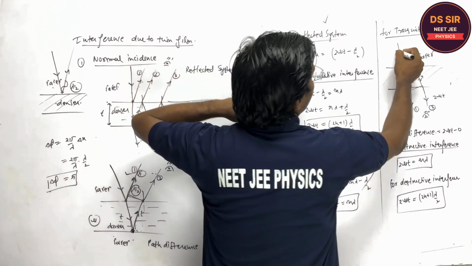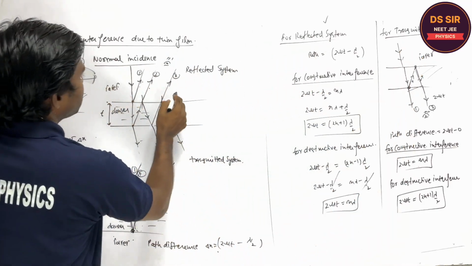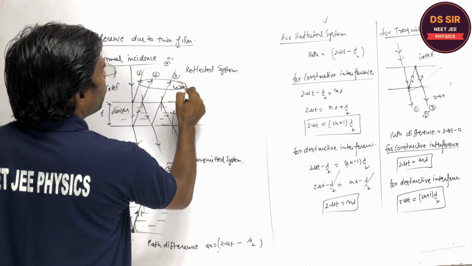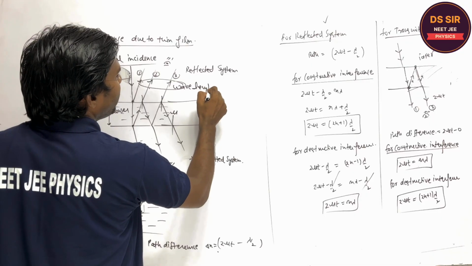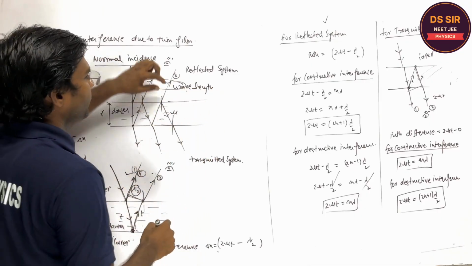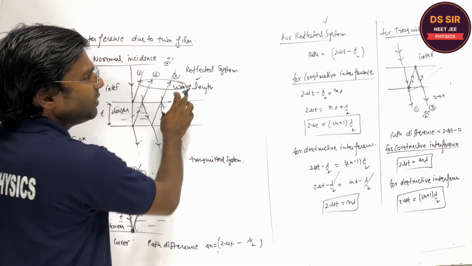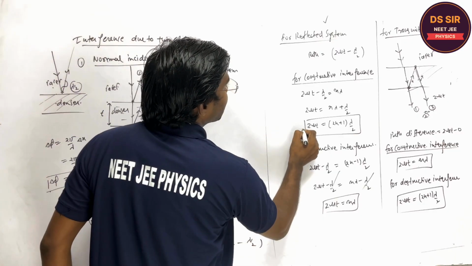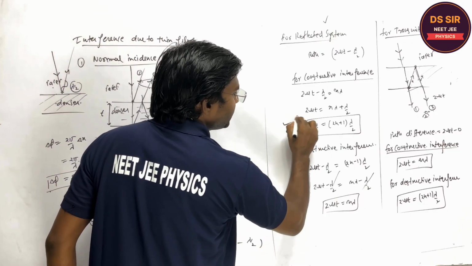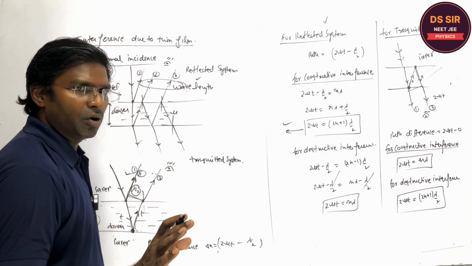When the light is incident over here, some wavelengths produce constructive interference on this side, so some wavelengths are present in the reflected system. Are you getting or not?